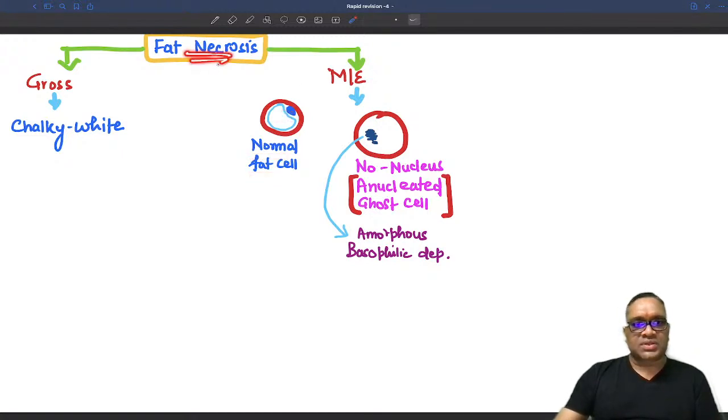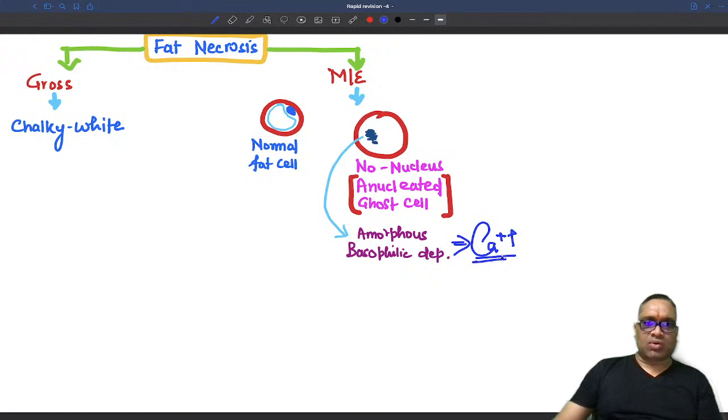And what happens in necrosis? The nuclei will be degenerated or damaged. So now you can see the nuclei will be damaged. Because of the nuclear damage in a necrotic fat cell, you will not see any nuclei. So there is no nucleus, right? Or you can also call them anucleated ghost cells, right? And the chalky white appearance is because of calcium deposition, right? So they may have an amorphous basophilic deposit in the cytoplasm. And remember, this amorphous basophilic deposit is calcium only, right?